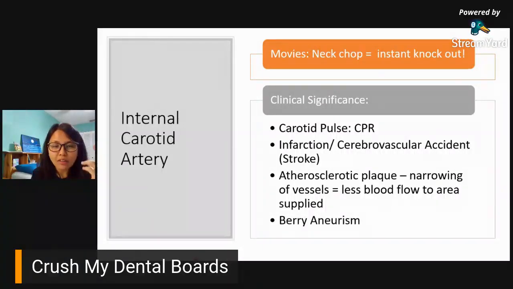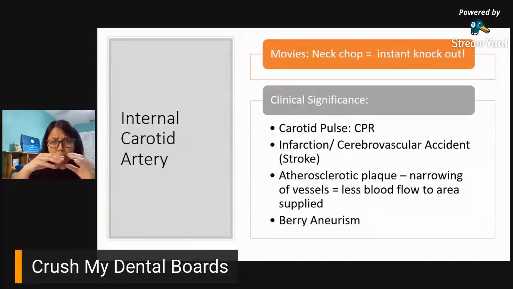When you talk about atherosclerotic plaque, plaque in itself is any substance that would form over the hollow insides of your vessels. Parang plaque sa ipin, di ba? It starts as plaque sa ipin, it starts as plaque, but eventually it hardens to become your calculus. It's the same with your blood vessels. It starts as plaque, and these plaque would eventually stack up one against each other.